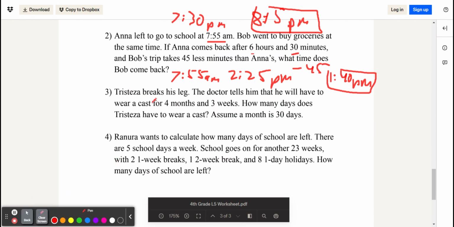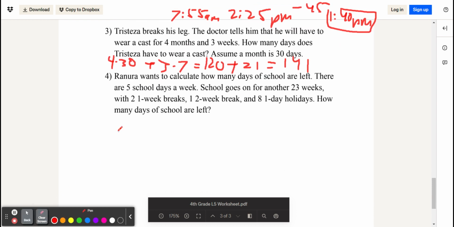And then Tristeza breaks his leg. The doctor tells him that he will have to wear a cast for 4 months and 3 weeks. How many days does Tristeza have to wear a cast, assuming a month is 30 days? So we have 4 months, which is 30 days each. And then plus we have 3 weeks, which are 7 days each. 4 times 30 is 120, and then 3 times 7 is 21. We add those together and we get 141.